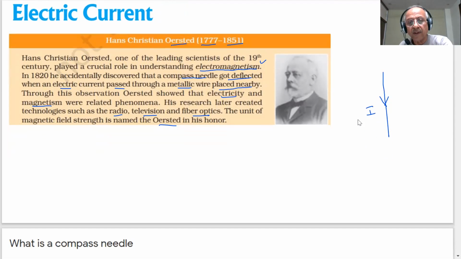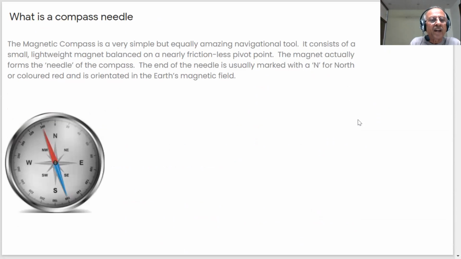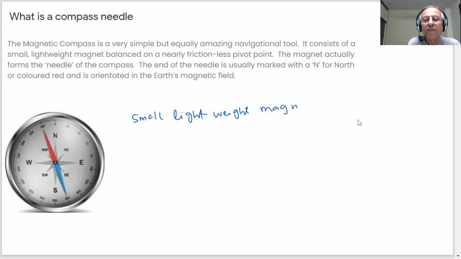All right. What is a compass needle, students? Here is a picture of the compass needle. You can see red color, blue color. This is nothing but a small lightweight magnet.